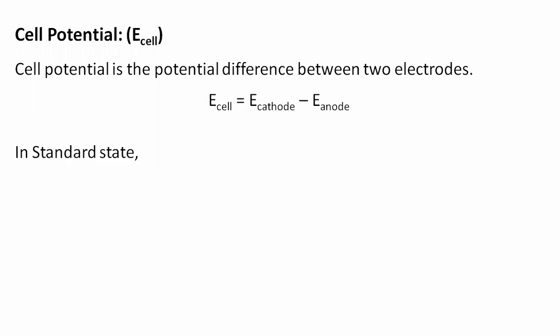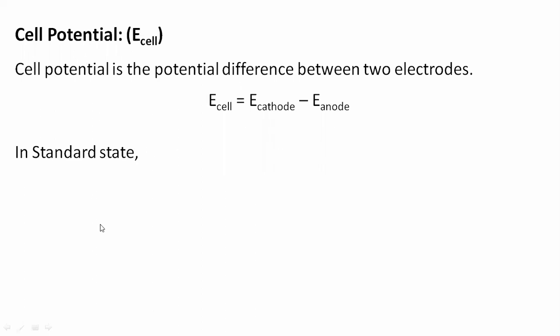Now cell potential. What is cell potential? It is the potential difference between the two electrodes. So the cell potential is nothing but whatever amount of potential is generated in this electrochemical cell or galvanic or voltaic cell. It is the potential difference between the anode and cathode. Whatever amount of potential difference is generated with respect to the cathode and anode is known as cell potential, because it is generated across the cathode and anode.